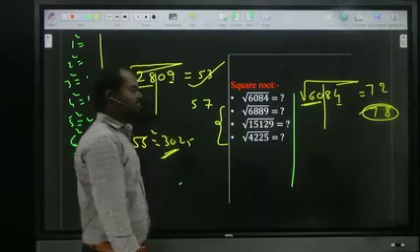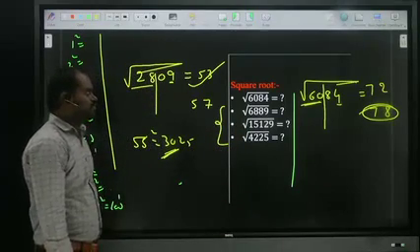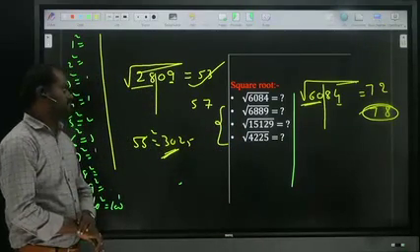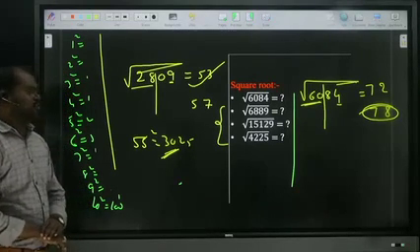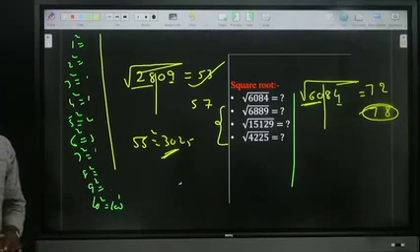Try these three questions: square root of 68889, square root of 15129, and square root of 4225. Try those three questions.